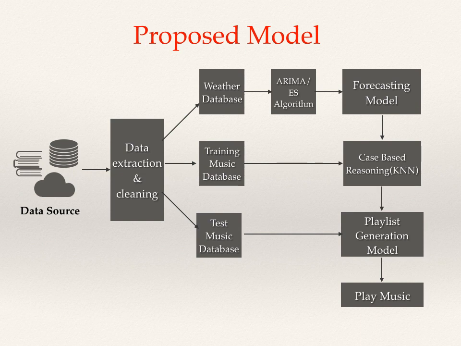The forecast model will get trained from ARIMA or ES algorithm, whichever suits the best. After that, CBR, that means the KNN algorithm, will train the classification model using the forecasted weather and the training dataset, and then will classify and generate the playlist using the test dataset. The techniques and algorithms used during these implementations are case-based reasoning and ARIMA and ES.